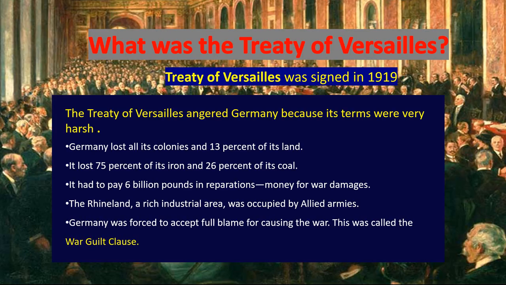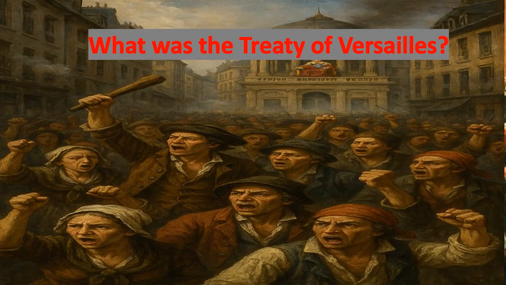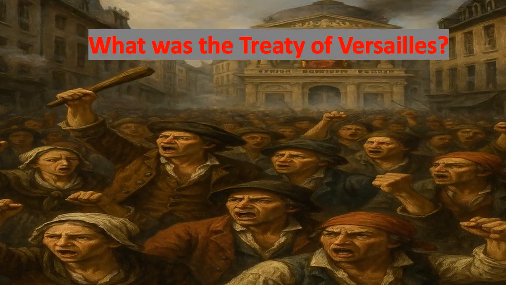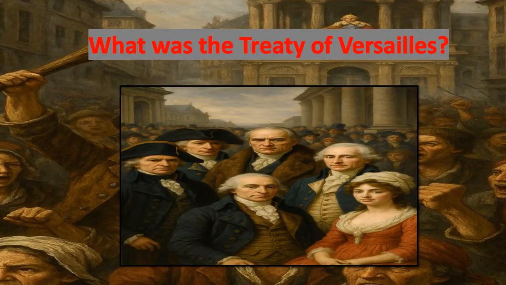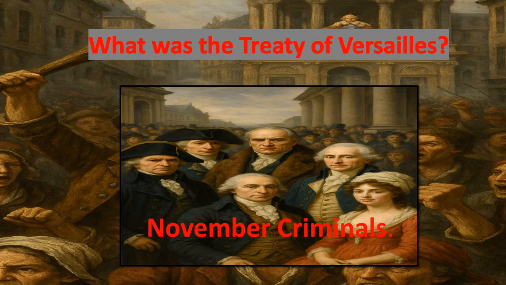Germany was forced to accept full blame for causing the war. This was called the War Guilt Clause. Because of this treaty, Germans felt humiliated and betrayed. They blamed the Weimar Republic for accepting such unfair terms. Supporters of the Republic, like socialists and Democrats, were insultingly called the November criminals.